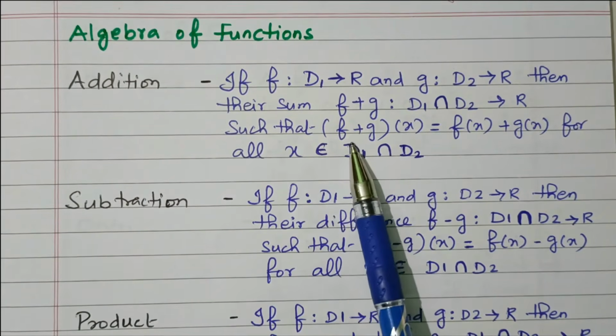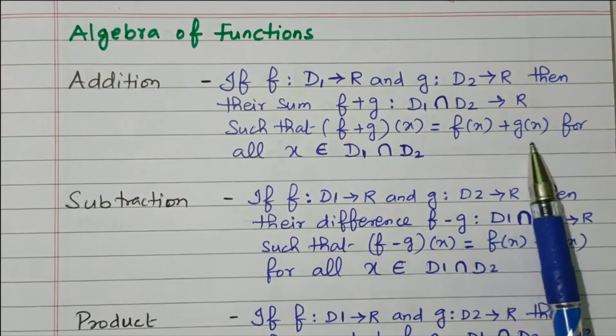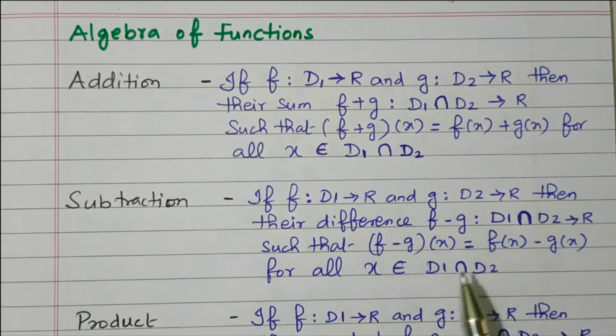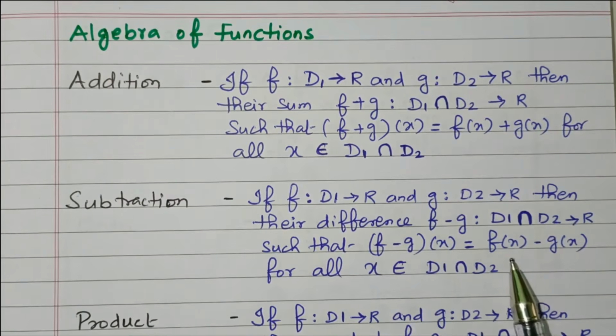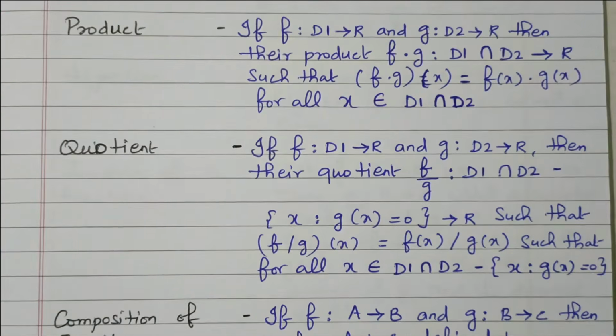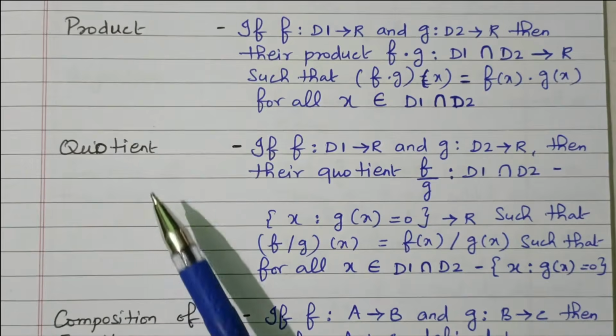Addition: while adding two functions, we can write it separately, f of x plus g of x. Similarly, while subtracting, we can write f of x minus g of x for all x in D1 intersection D2. Now we'll go to the product.